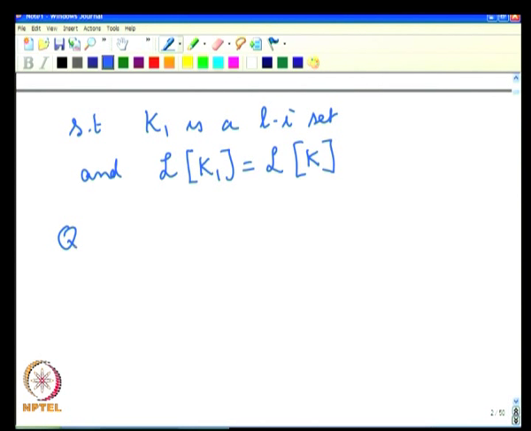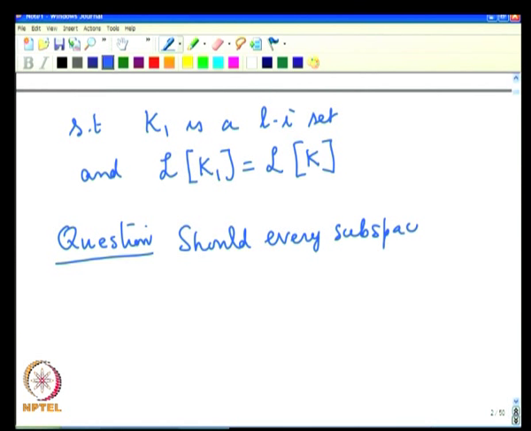Now, the question is, should every subspace have a spanning set? We are not sure about this, because we have nowhere proved that a subspace must have a spanning set.